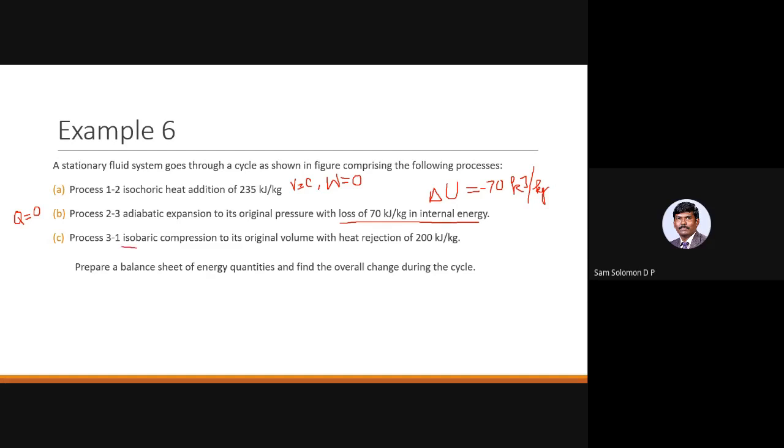Isobaric compression. What do you mean by isobaric compression? The pressure remains constant here. So this is constant pressure process. To its original volume means to the initial volume where it started. Heat rejection of 200 kilojoule per kilogram. So this is heat loss, which means the sign should be negative. Minus 200 kilojoule per kilogram.